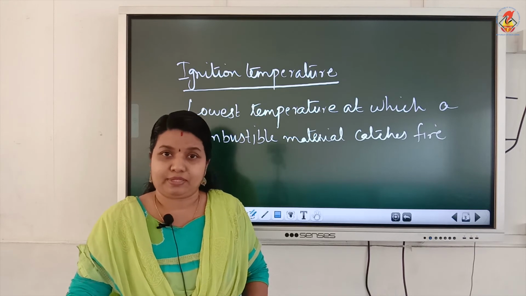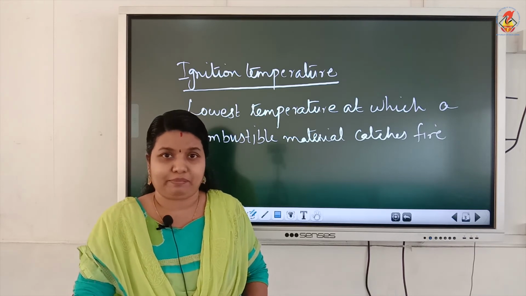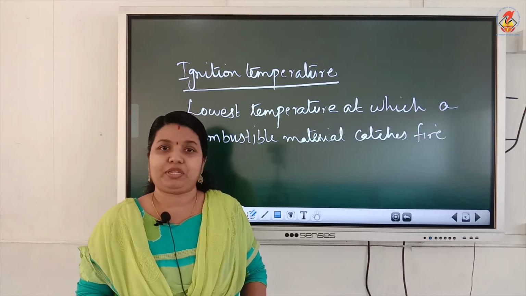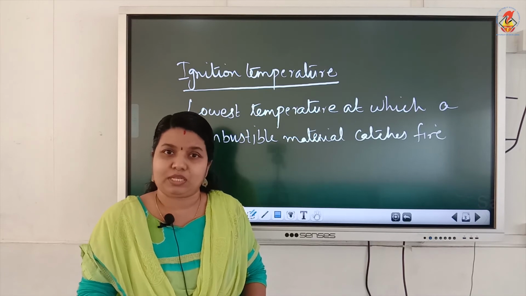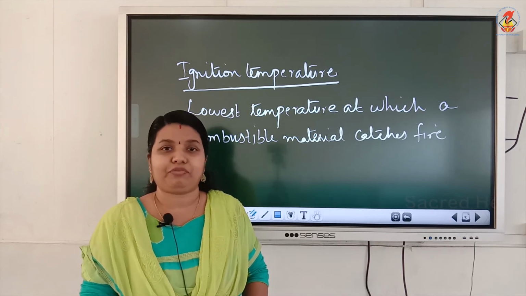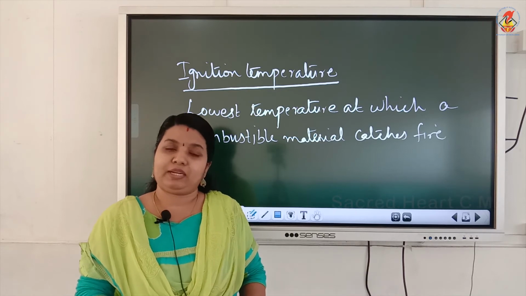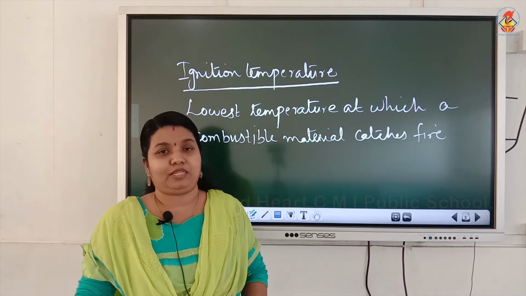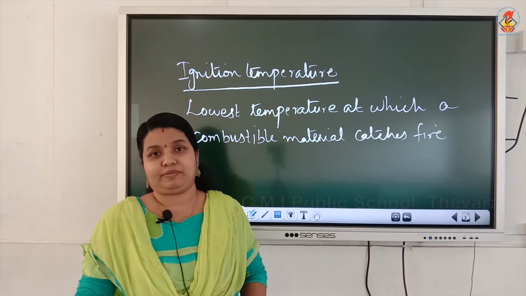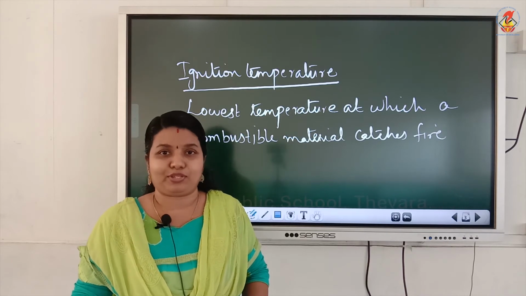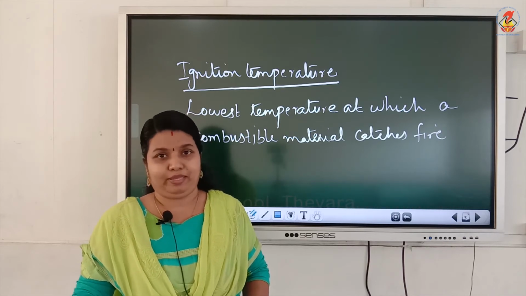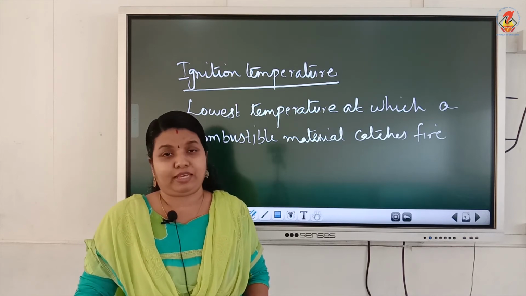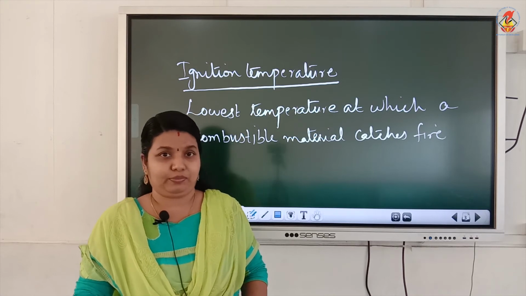Okay, so forest fire is an example of spontaneous combustion. During summer the grass becomes dry and the ignition temperature of dry grass is very low. So the heat of the sun or a lightning stroke is enough for this dry grass to catch fire. From the dry grass it spreads to trees, and within no time the entire forest will be on fire, and it is very difficult to control such fires. But most of the time forest fires are due to carelessness of human beings. So we have to be careful after campfires. Before you leave the forest, we have to see that the fire is completely extinguished.